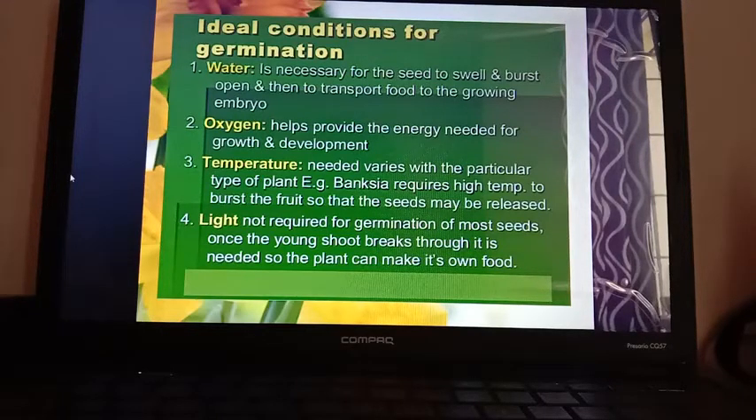Now the temperature. Different types of seeds need different ranges of temperature. Mainly the optimum temperature for seed germination is 15 to 30 degrees centigrade. However, seeds can germinate from near 0 degrees to 40 degrees centigrade. So this is the range, 0 to 40, but 15 to 30 is the optimum range. It means at that temperature the seed can grow the most.